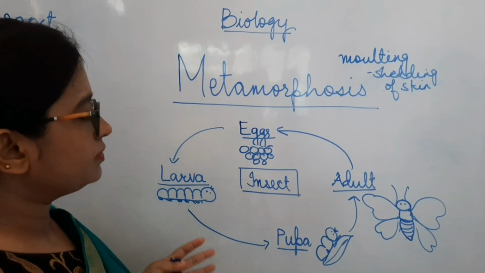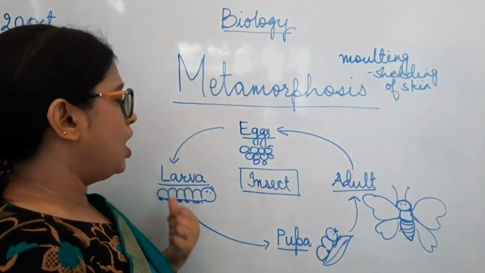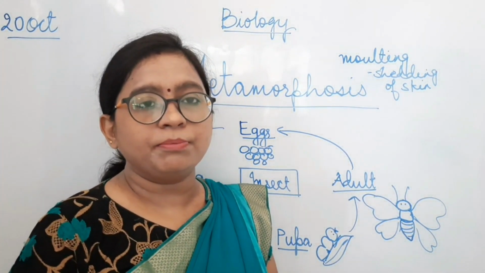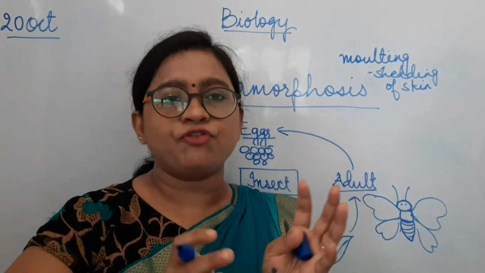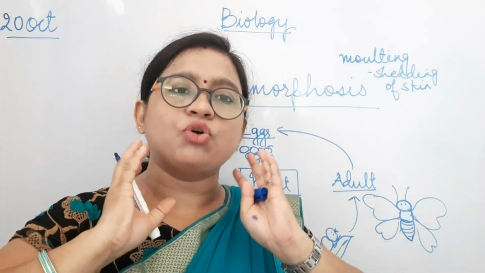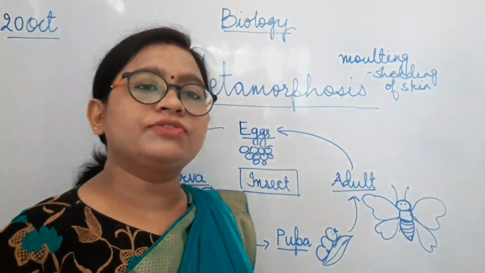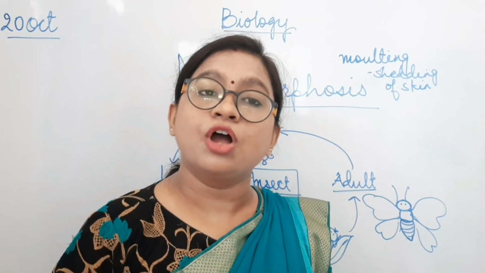Now this process is different in different insects. The stages are different, and how the larva and the pupa look is different. For example, in the case of mosquitoes, the pupa becomes like the structure of a comma, where the head and thorax have completely merged. So it will be a little different. Now we'll discuss how the metamorphosis process takes place in the case of a frog.